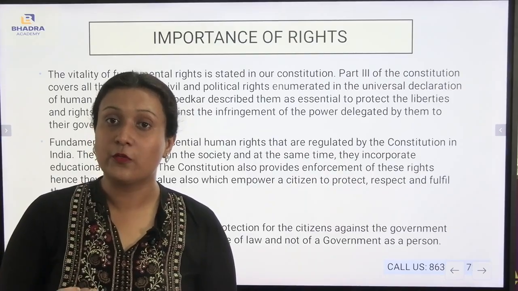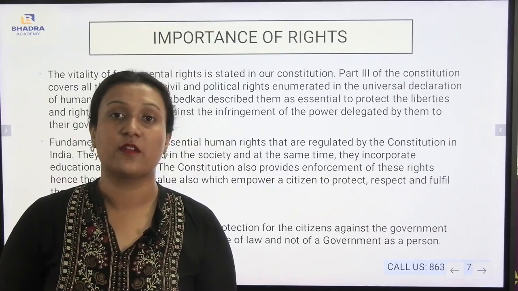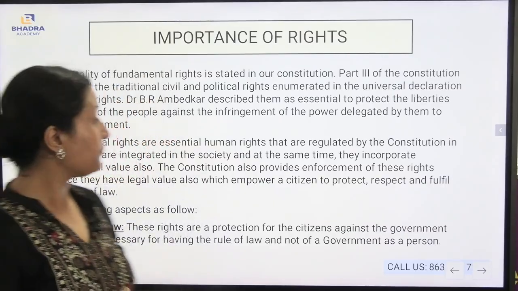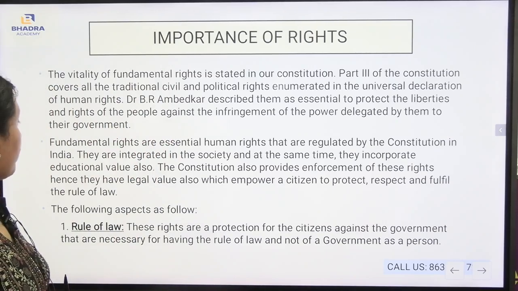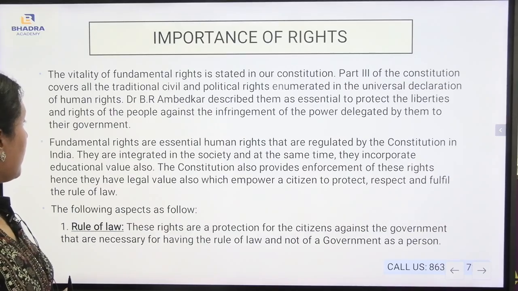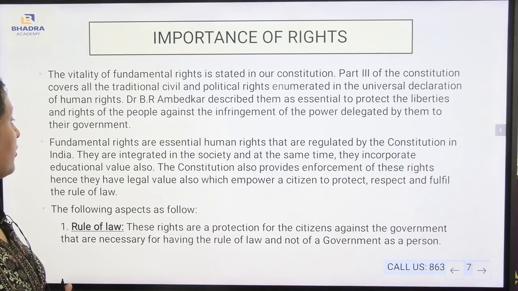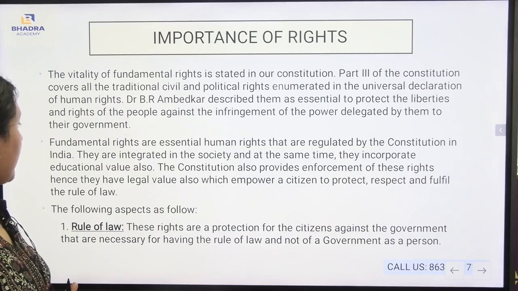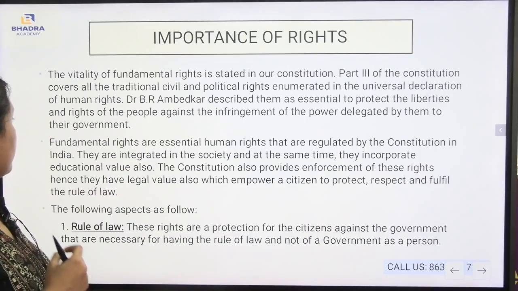For that reason, B.R. Ambedkar has noted down the fundamental rights for each and every citizen of a particular country. Now, the fundamental rights are essential for human rights that are regulated by the Constitution in India. They are integrated in the society and at the same time they incorporate educational value also. The Constitution also provides enforcement of these rights, hence they have legal value also, which empowers a citizen to protect, respect and fulfill the rule of the law.